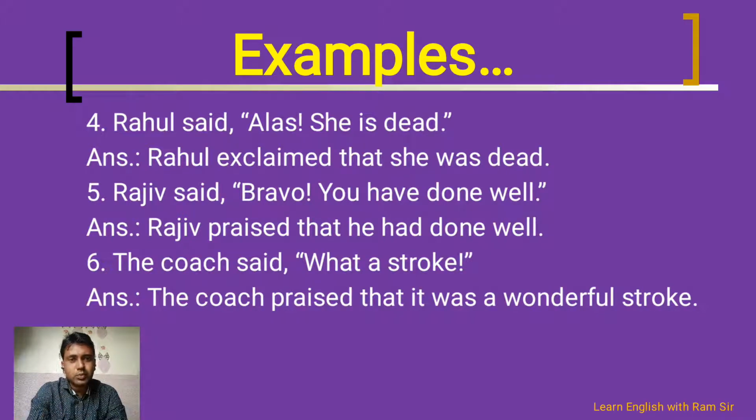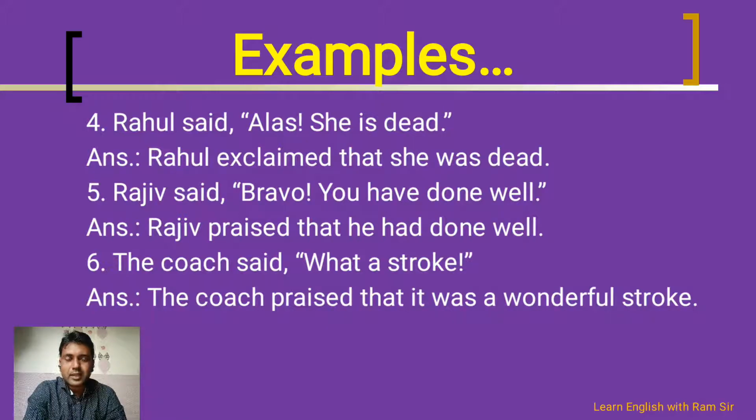I have added one word here, that is wonderful, to maintain the emotion of the statement. The coach praised that it was a wonderful stroke. Why was it? Because the sentence is in simple present, so we have to convert it into simple past.